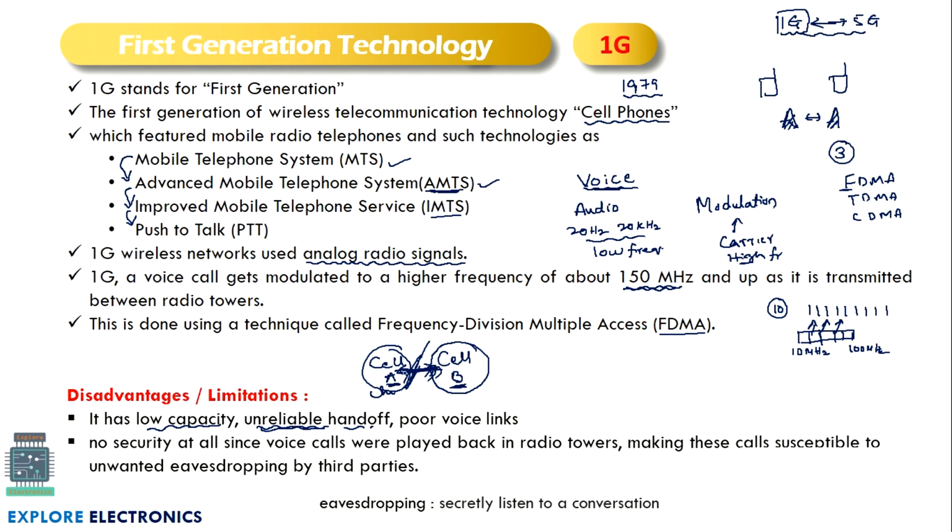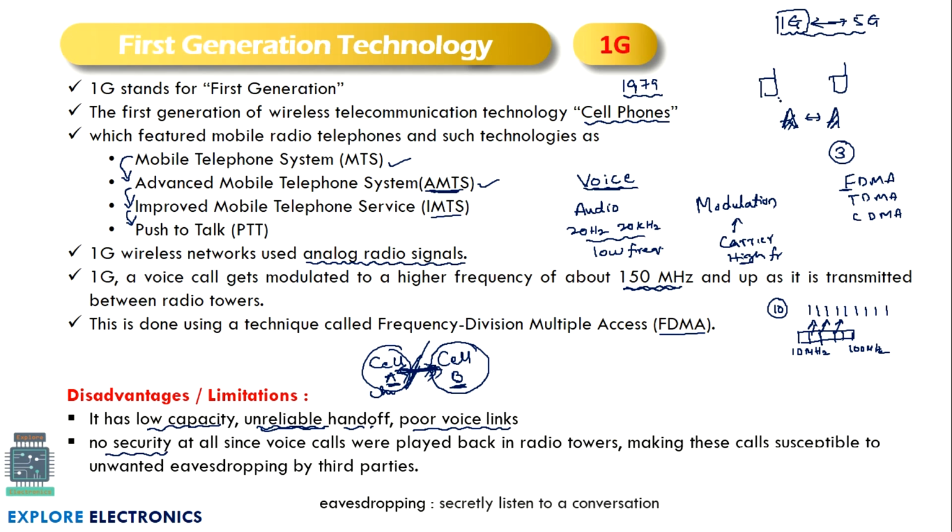Easy handoff, or the soft handoff we are going to say, will not be possible in 1G. And poor voice links. The voice communication which is happening in 1G is of poor kind. The voice is not at all clear in this technology. And there is no security also. There is no security in the sense voice calls can be played back in radio towers.